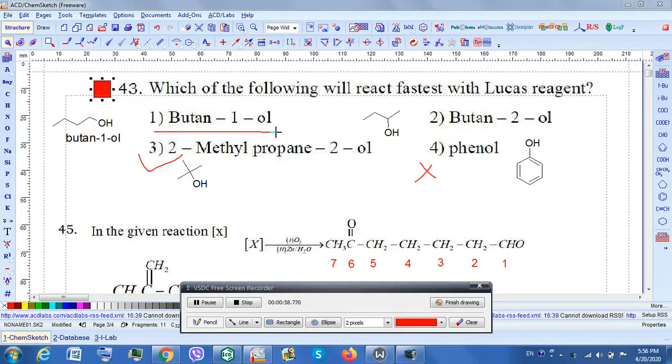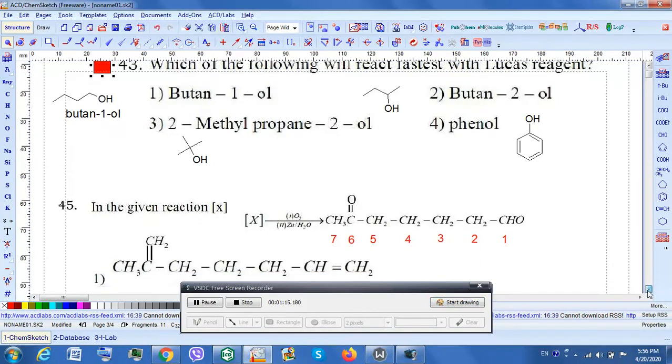Option number 2 is a secondary alcohol. Will this react? Yes, it will react, but on heating it will take maybe 5 minutes' time. So let's go to the next question.